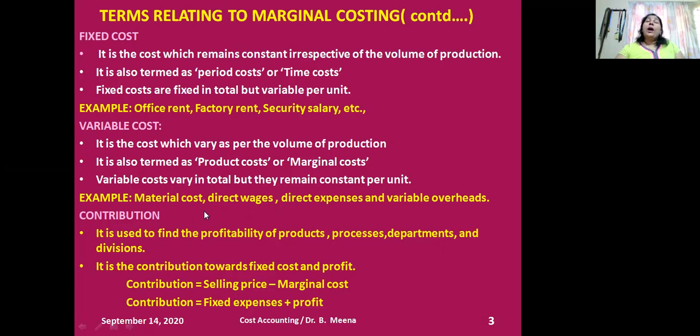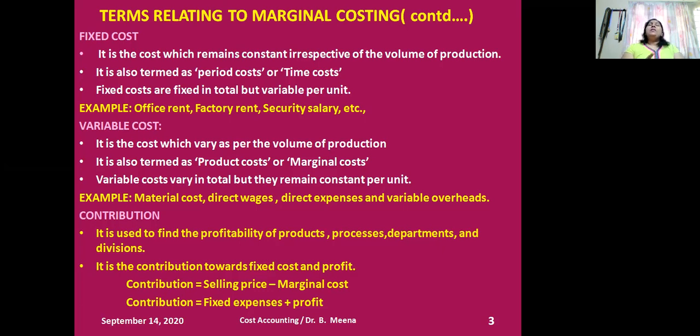Then we need to understand the concept in marginal costing. What is contribution? What is the contribution of the company towards the fixed costs? If the contribution is more, then only the profitability of the company will be more. The contribution is the difference between the selling price and the variable cost. So that is how to calculate the contribution for a company.